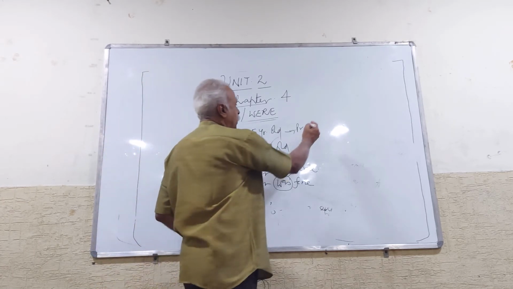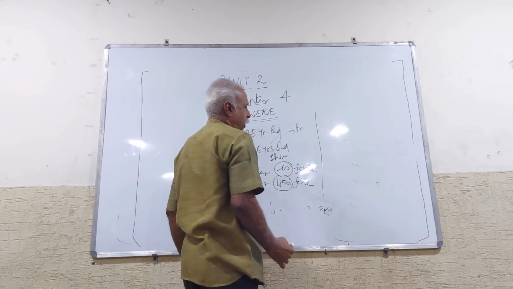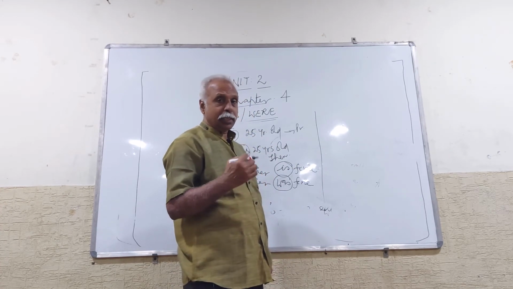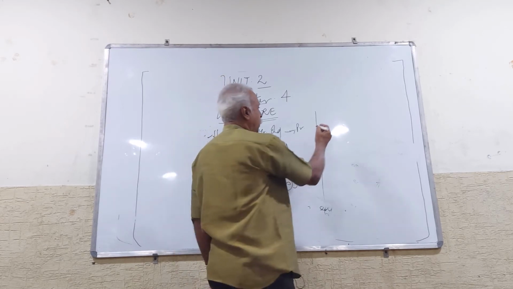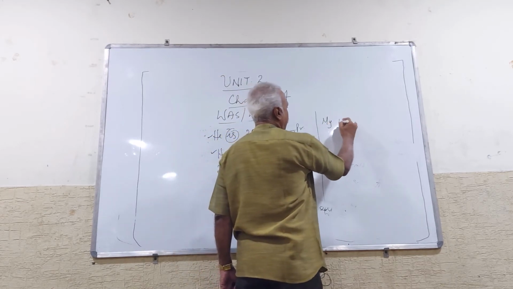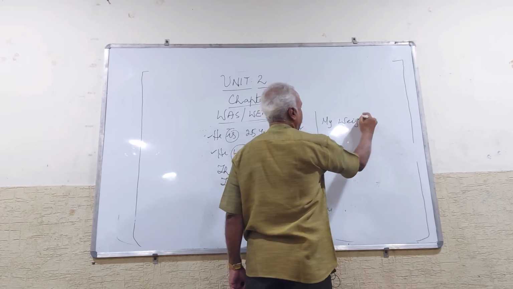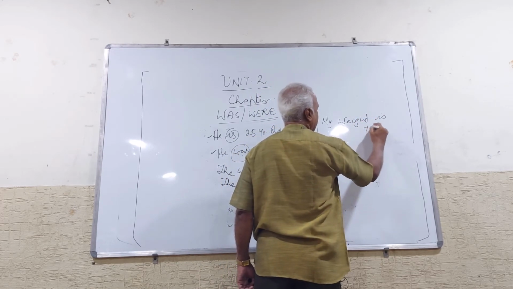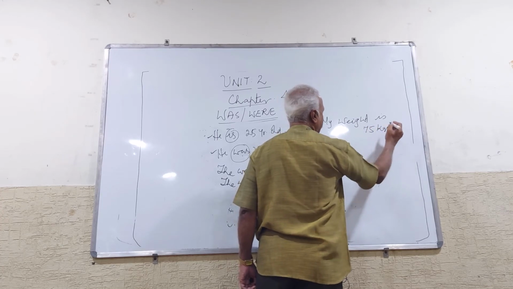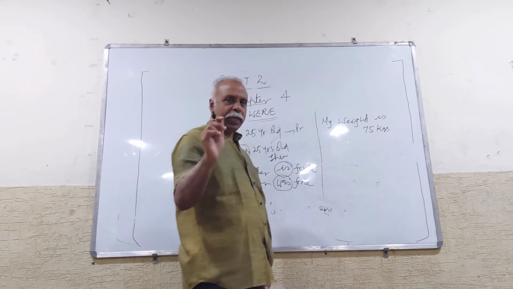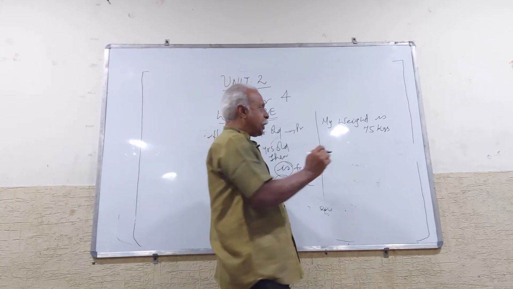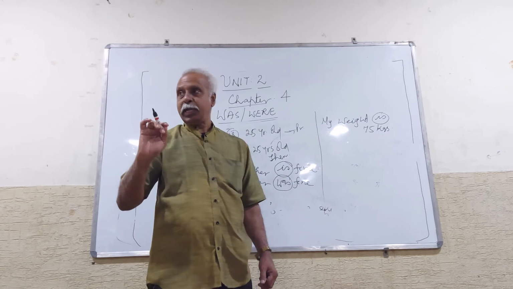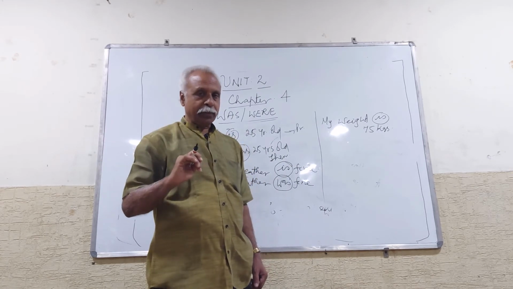And you can talk about weights and measures also in terms of is, am, are. For example, my weight is 75 kgs. What does it mean here? Here "is" is in present tense. It tells you the present time.